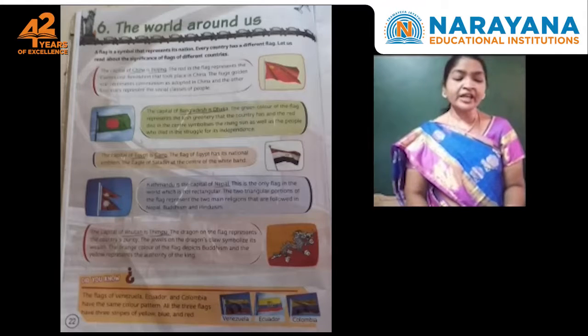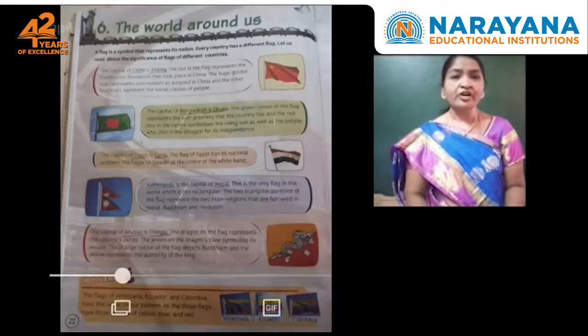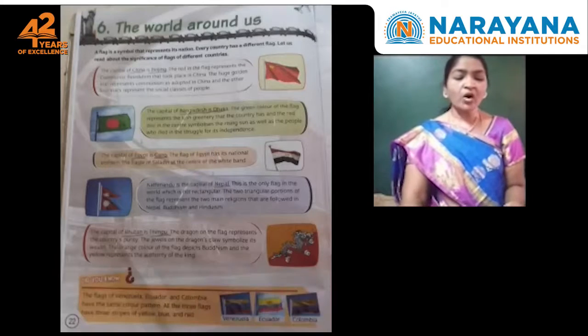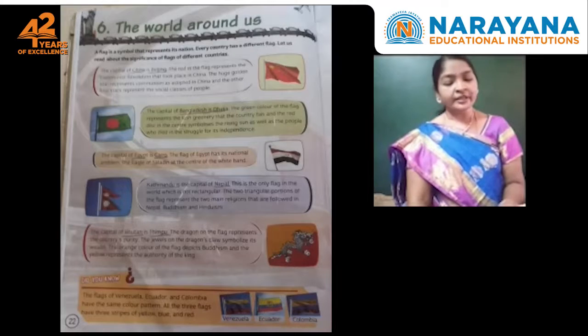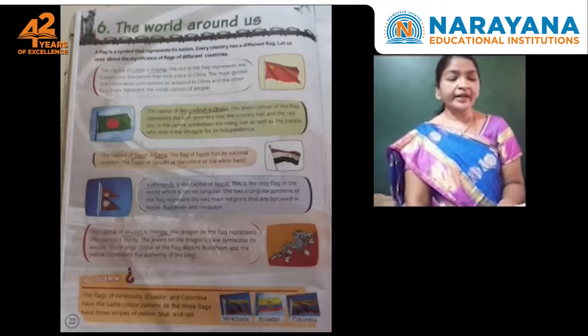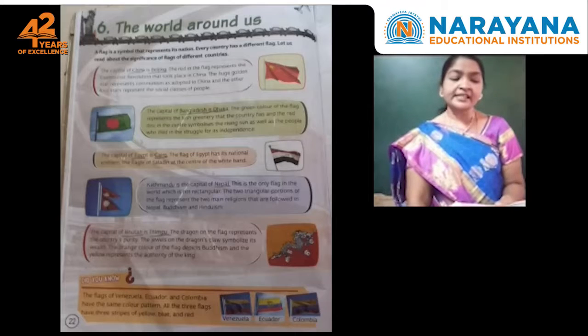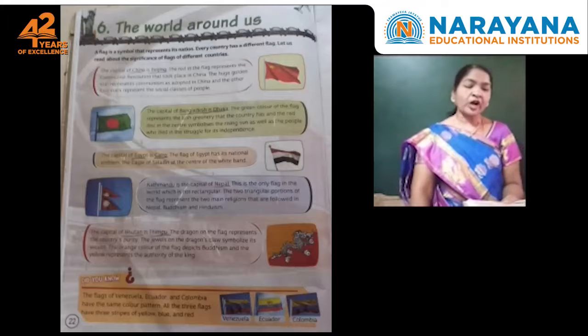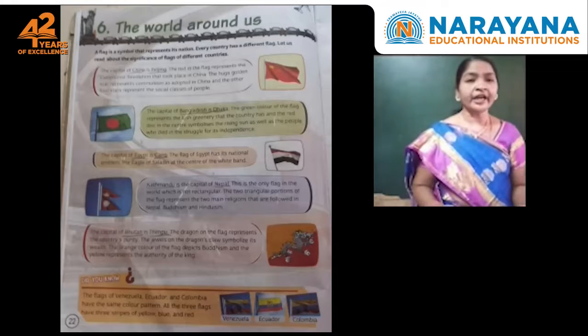And next here given is the Bangladesh flag. What is the capital of Bangladesh? Dhaka. The green color of the flag represents the lush greenery that the country has, and the red disc in the center symbolizes the rising sun as well as the people who died in the struggle for its independence.